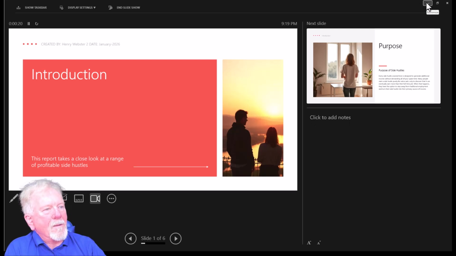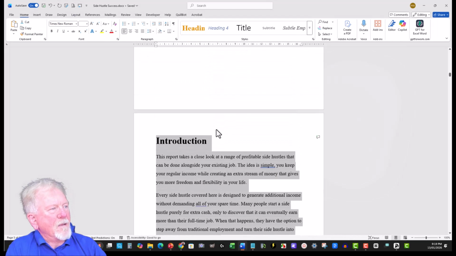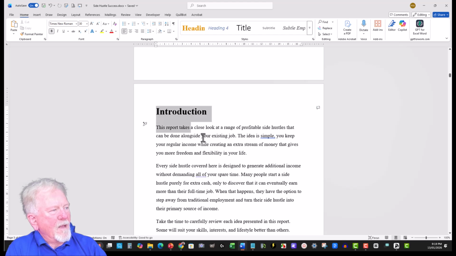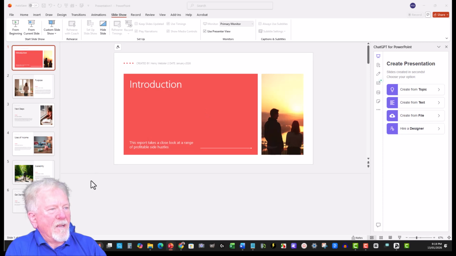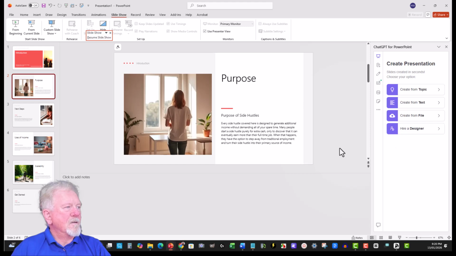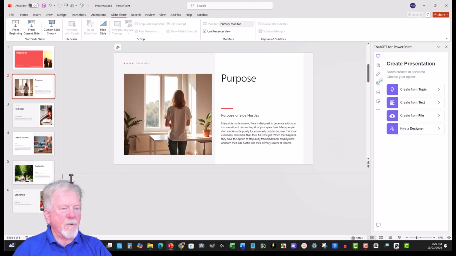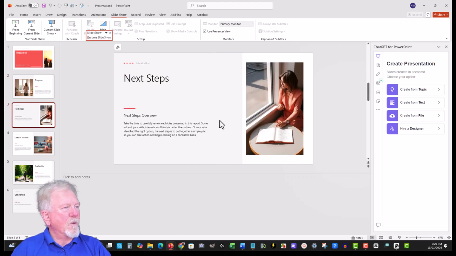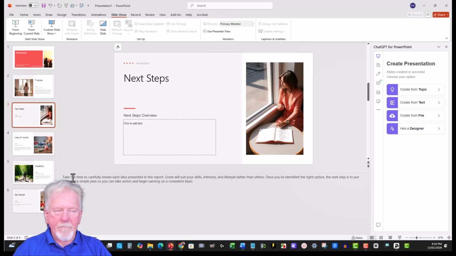Let me show you. So I'm just going to grab the first little paragraph from the slide, from this here. Okay, so I'm just going to grab that little bit there, copy that, and we'll place that into the notes section. And then here, then we can even grab this area here if we want, copy that, because it's using the exact text, so we can just go straight into there. This one here has got this as well, so we can just take that. I'll cut that off and pop that straight into there.